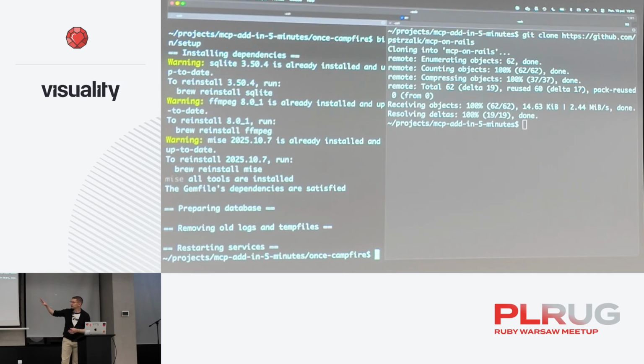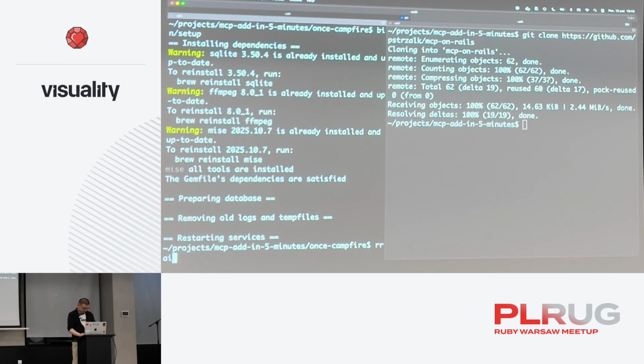This is actually finished because it has set up Docker properly. It has installed with Brew all the dependencies that it should have. I've run it before on this machine, so it's just like this. But if you run bin setup on a normal machine, it would also run installing everything that it needs. So now we can run Rails, I think with bin server.